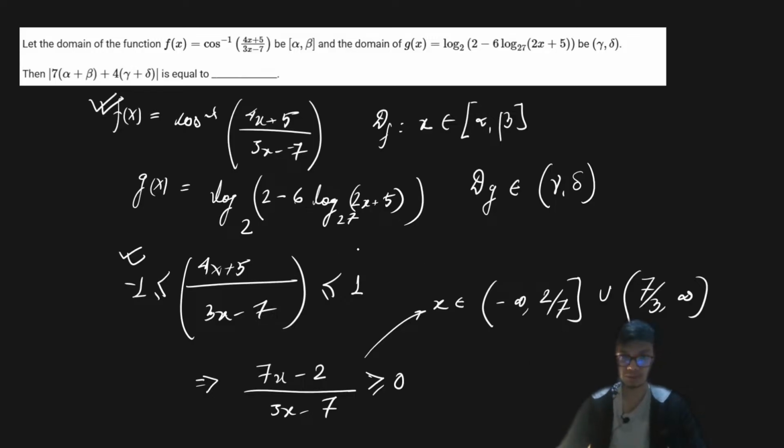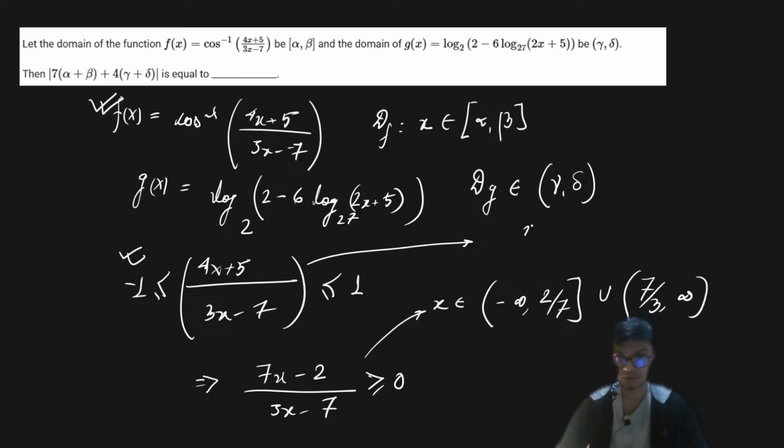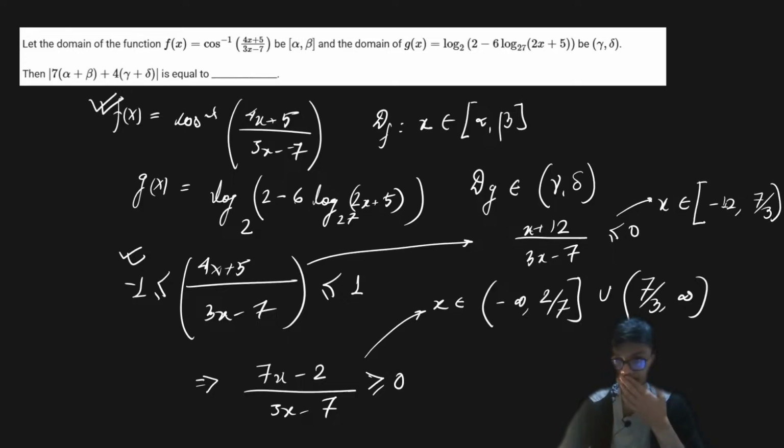Then if I solve the other part of the inequality, you will get the following condition. Keep on solving with me, otherwise you're going to lose out on the steps. It's going to be (x plus 12) divided by (3x minus 7) should be less than or equal to 0, and this will give you the region minus 12 to 7 upon 3, closed at minus 12 and open at 7 upon 3.